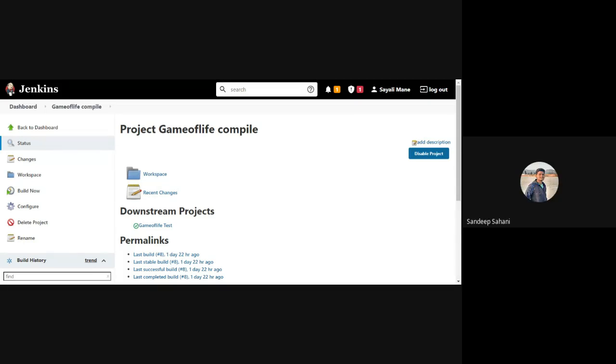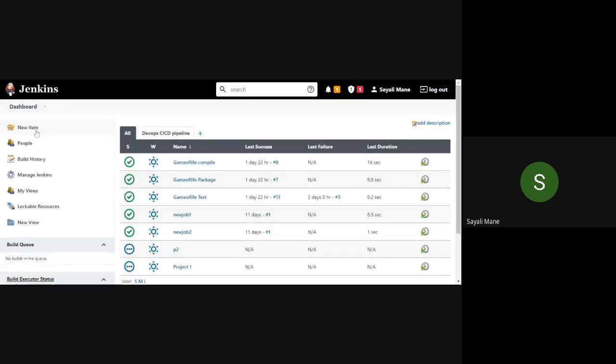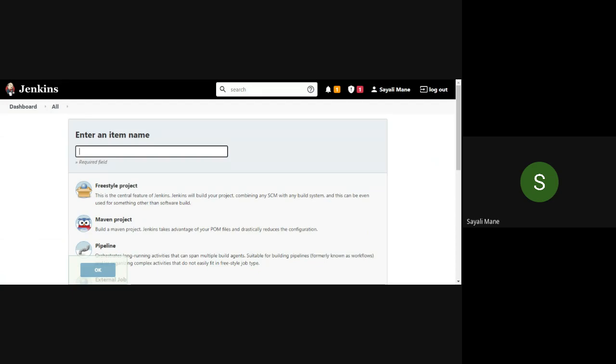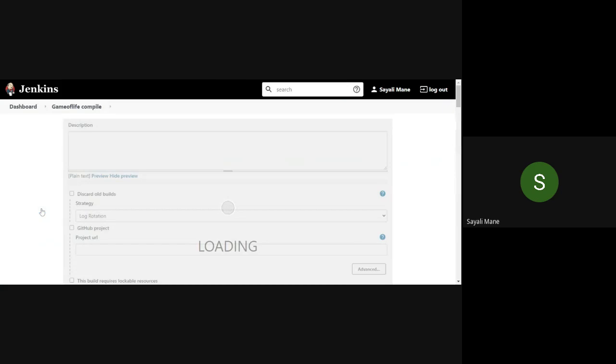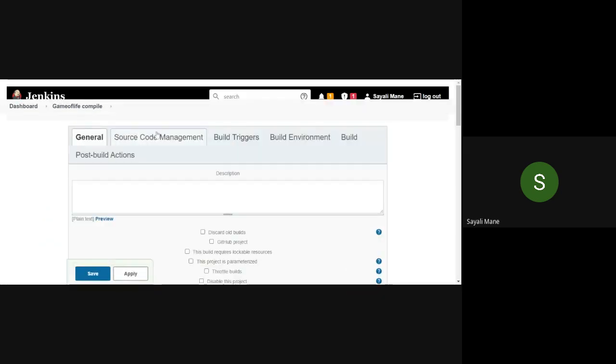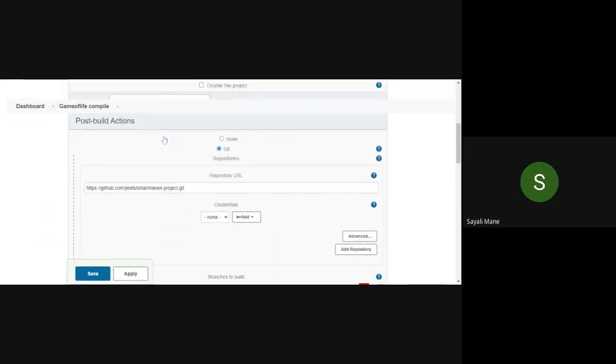See here in the dashboard, click on new item. Here give a name. You can give the name as compile also, whatever. Click on freestyle project and then click on the OK button. This is the first step. Done? Yes, ma'am, done. After that, it will lead you to this page. This page will come. This one. Go to source code management.